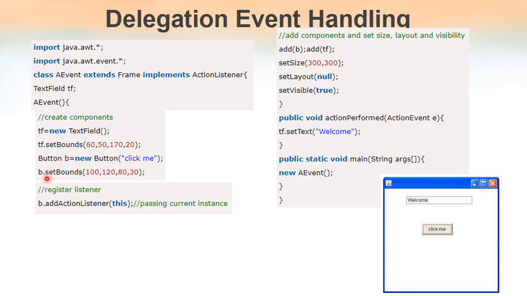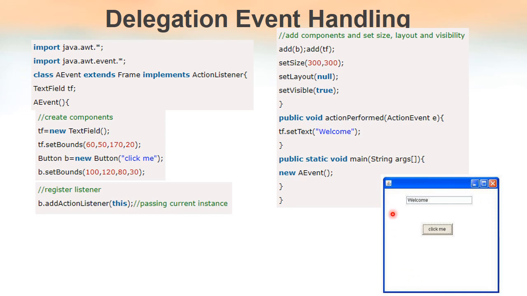And b.setBounds. b is a button and we have to mention the dimensions: the size, its length and width of the button, as well as where this button must be placed inside this form. The first two parameters are the XY coordinates, the location at which the button has to appear. The third and fourth parameters are the length and width of the button.